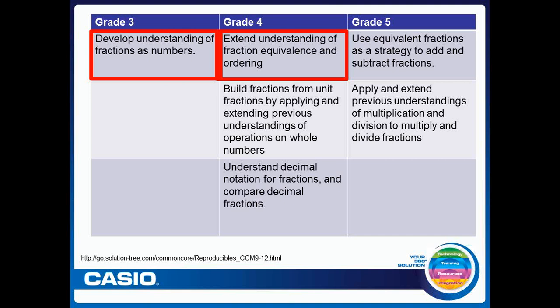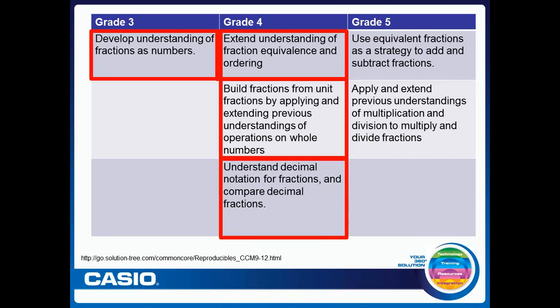So if I have 3 fractions, how do I know which one is greater than or less than another one? And how am I able to make those comparisons based on having some kind of equivalence? The whole notion of a unit fraction, to apply that unit fraction to operating with whole numbers, and how we take a unit fraction and multiply that by a whole number to get a particular value. We'll talk about that more a little bit later. And then the decimal notation for fractions and using them to compare fractions as well.